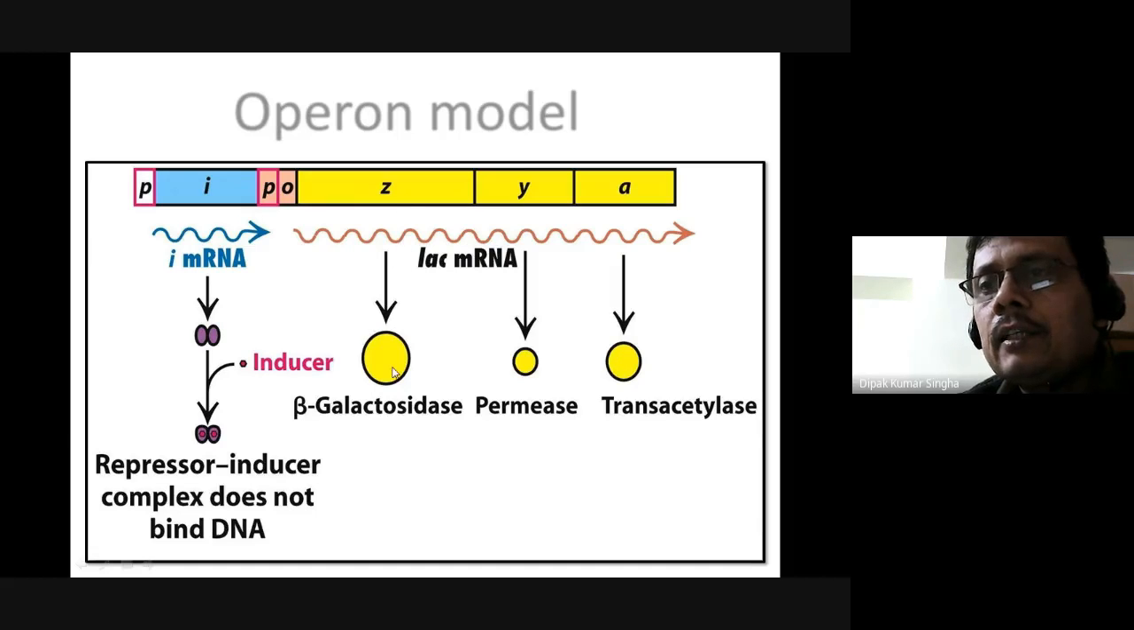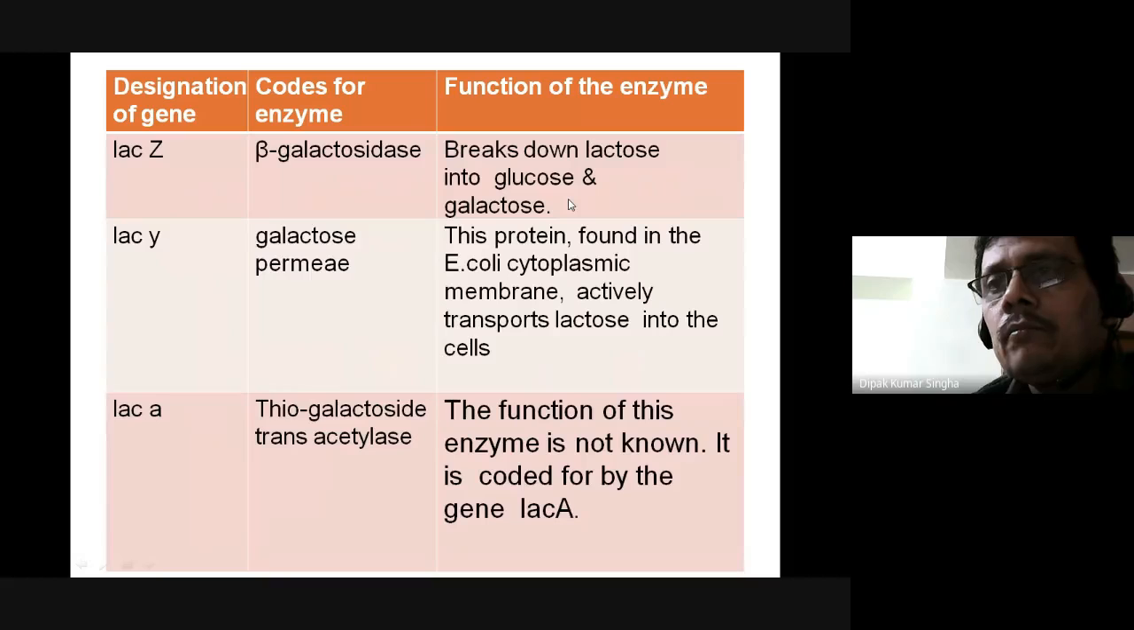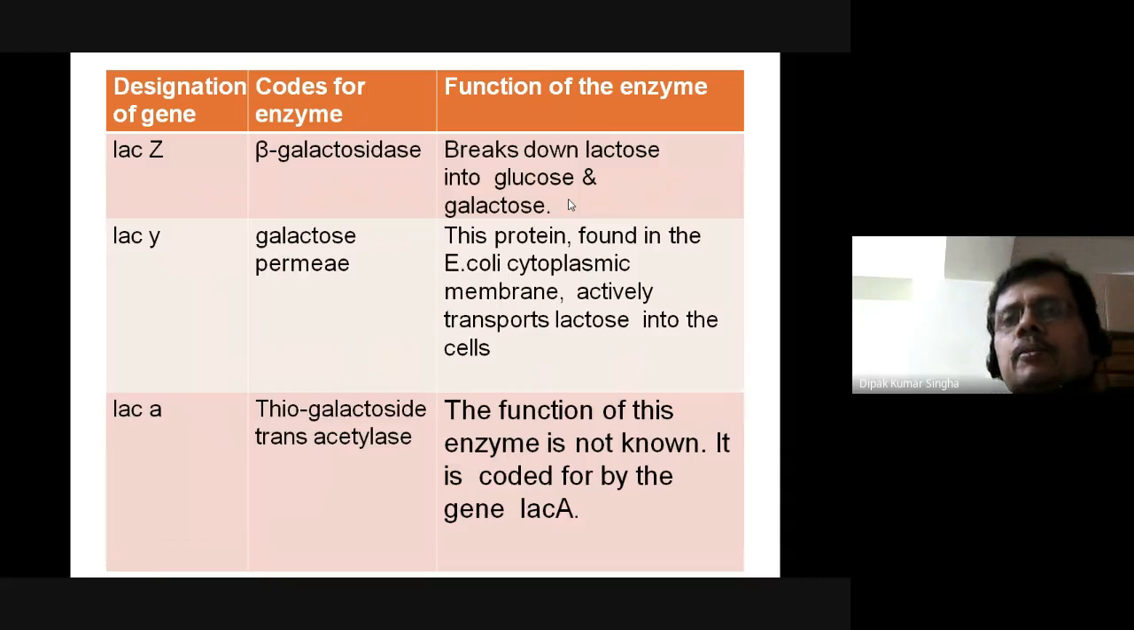and they induce or release the three enzymes. Z gene produces beta galactosidase. Basically, lactose is converted to glucose and galactose. Permease is for permeation, and acetylation reaction. So these are the three structural genes. For the function designation of the gene,